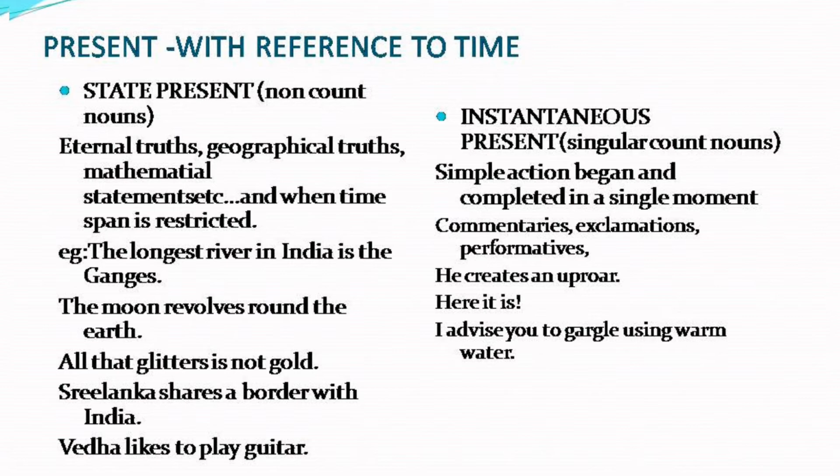Suppose you are sitting in a theatre, you are creating an uproar, or you suddenly see somebody turning up, or you are searching for a watch and you see that, here it is. That's how you exclaim. He creates an uproar when he sees his watch or his spectacles which are on his eyes. The simple action began and it is completed in a single moment.